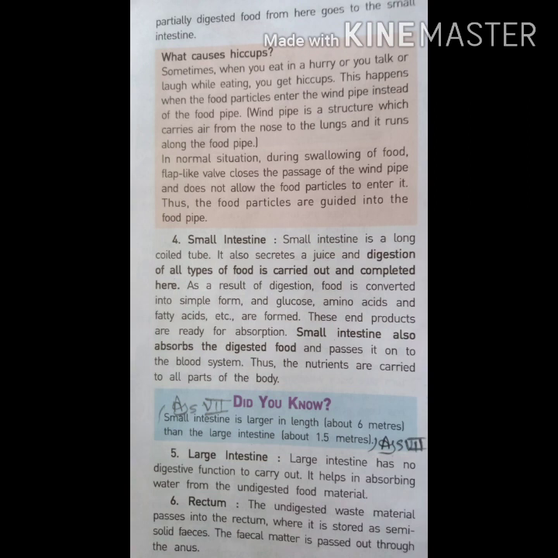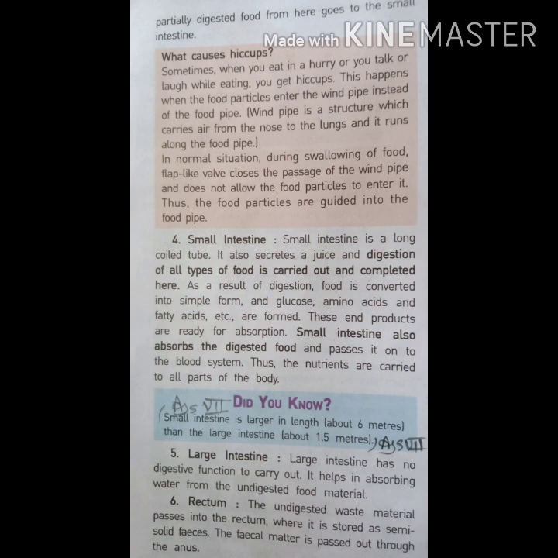Okay. Next, as given here, the small intestine. The small intestine is longer than the large intestine. Its name is small intestine only, but in length it is longer than the large intestine. And this small intestine is the site of complete digestion. Here fat, protein, carbohydrate, everything is digested.